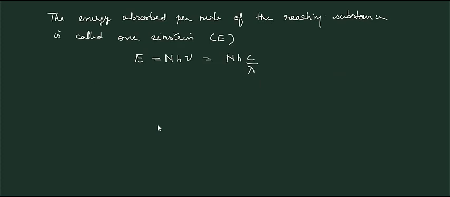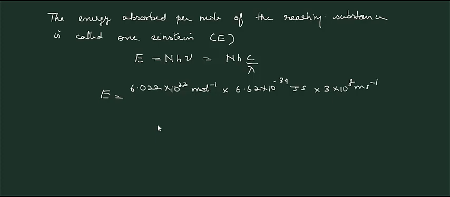We can substitute the values: N is equal to 6.022 into 10 raised to 23 per mole, h is 6.62 into 10 raised to minus 34 joule second, and c is 3 into 10 raised to 8 meters per second, divided by lambda.